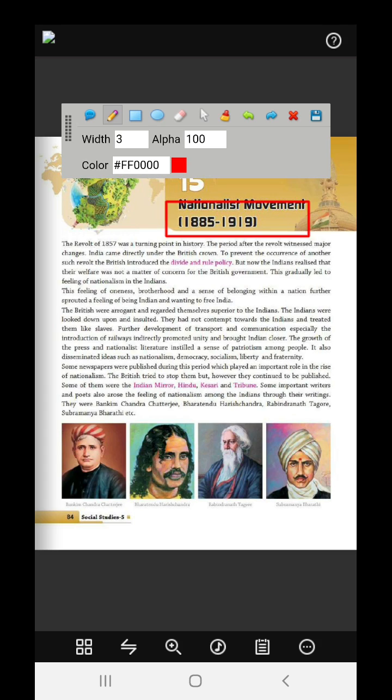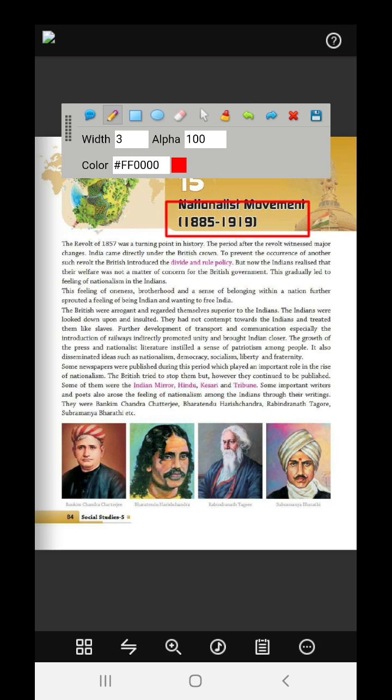So the Britishers tried to stop them, but they continued to be published, and some of them are the Indian Mirror, the Hindu, the Kesari, and the Tribune. All these were nationalistic movement newspapers and magazines. The Indian Mirror showed how Indians were treated during that period of time, as if people stood in front of a mirror. The Hindu, how the Hindus were treated. Kesari, you know what that is? It's a color actually, and it symbolizes patriotism and bravery.